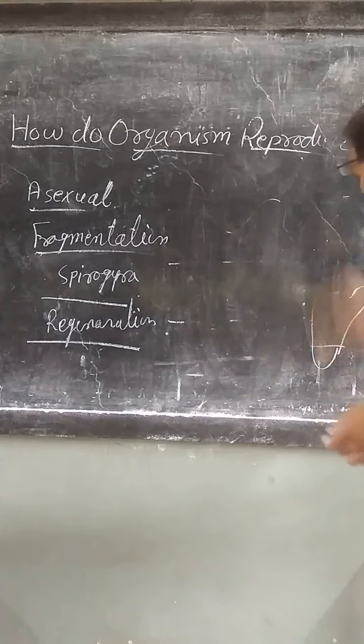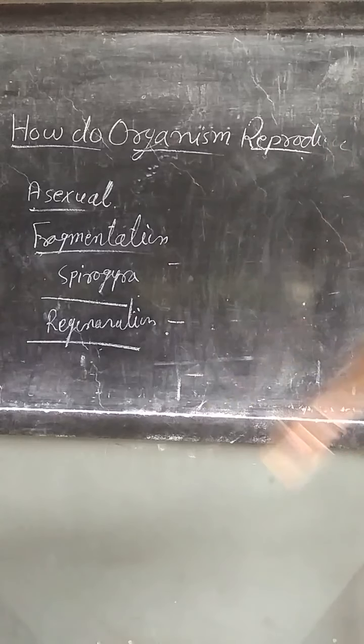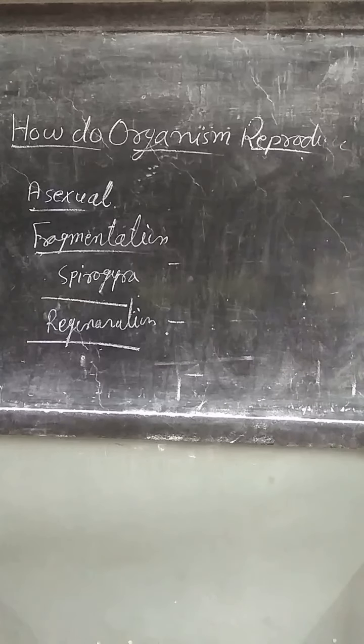Regeneration is also present in Echinodermata. It is a characteristic feature of the phylum Echinodermata, in which a starfish divided into two or more parts, and each portion develops into a new starfish. So in Echinodermata, regeneration occurs extensively.